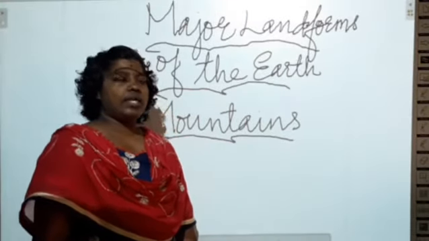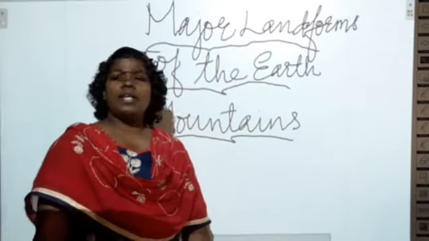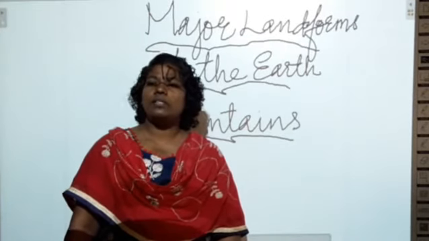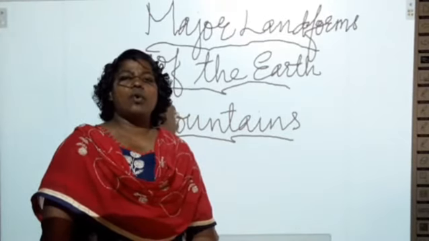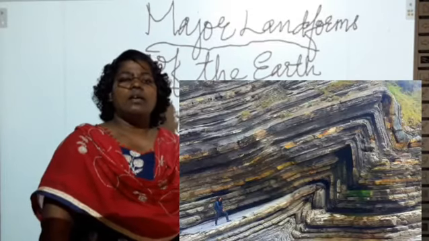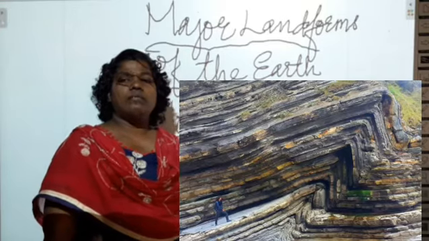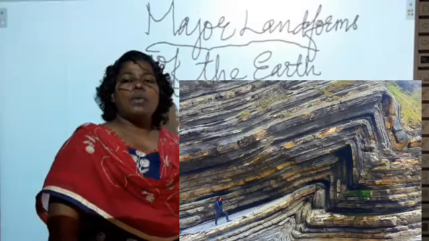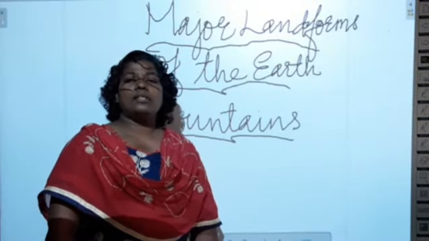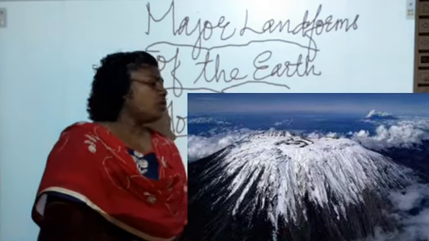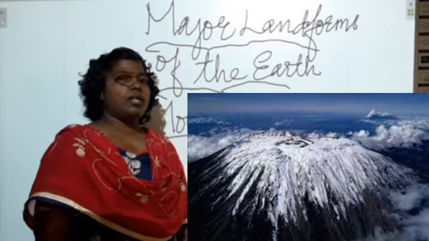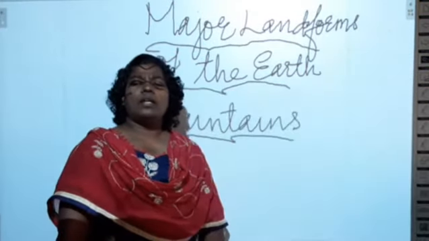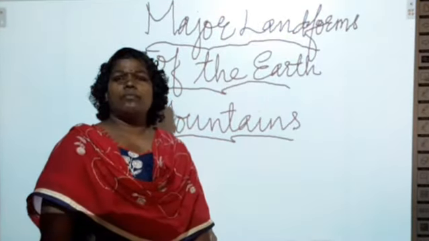When we talk about mountains, there are 3 types of mountains. What are these 3 types? The first type is fold mountain, the second one is block mountain, and the third one is volcanic mountain. Fold mountains, volcanic mountains, and block mountains. We are going to see this one by one: what is called a fold mountain, what is called a volcanic mountain, and what is called a block mountain.